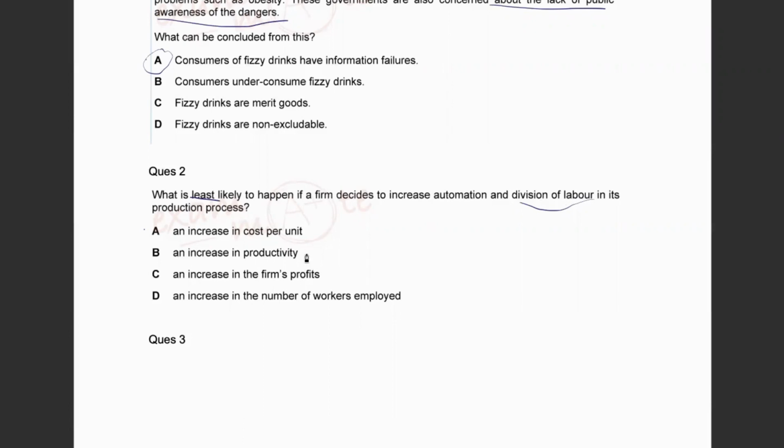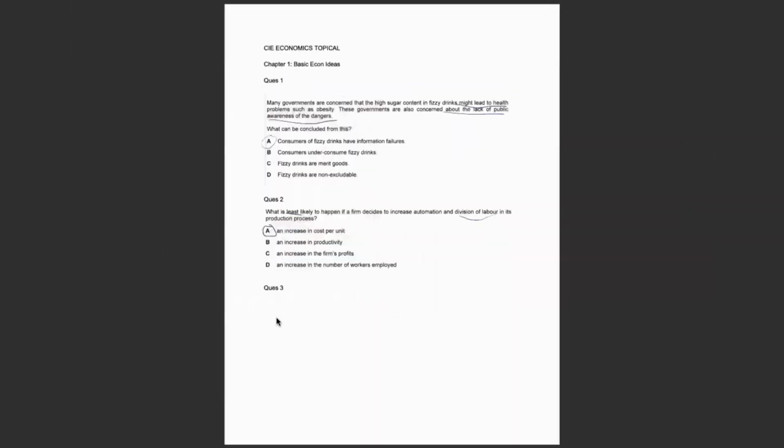An increase in productivity. This is the most obvious thing. So the least thing that can ever happen is an increase in cost per unit. It's not saying that there will not be any increase in cost. There might be an increase in cost per unit, but that's the least likely from all the options given here.